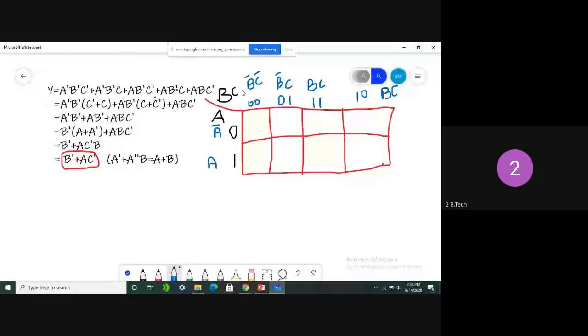Minterm value means, what is A bar, B bar, C bar? In which location is it going to happen? A bar, B bar, C bar. See here, what is this cell value?